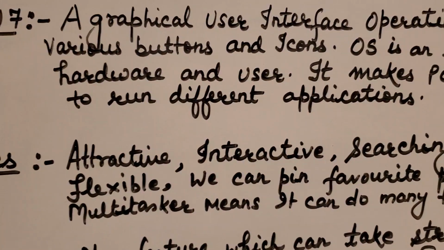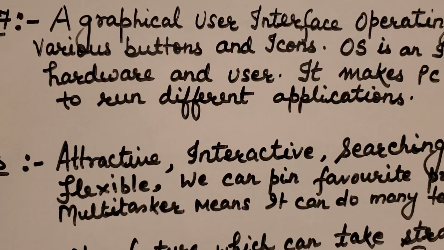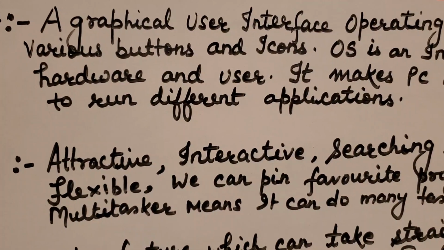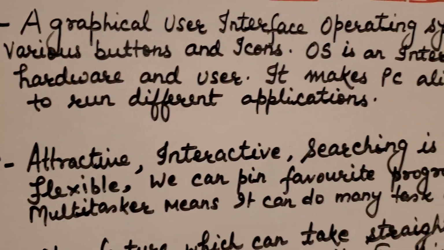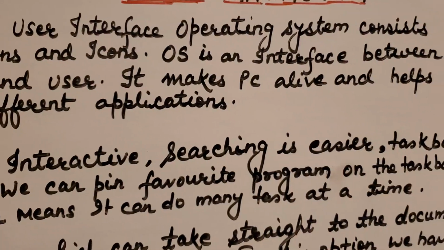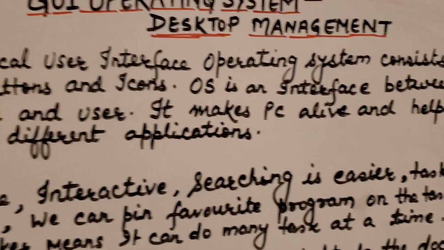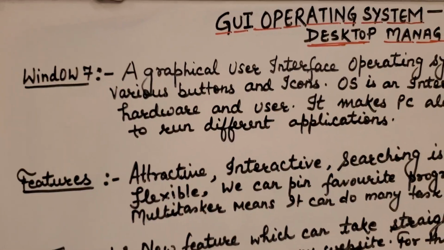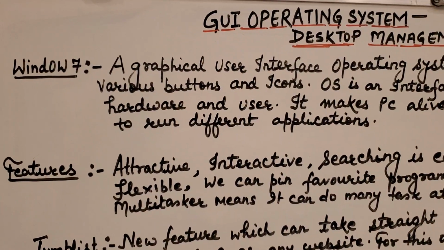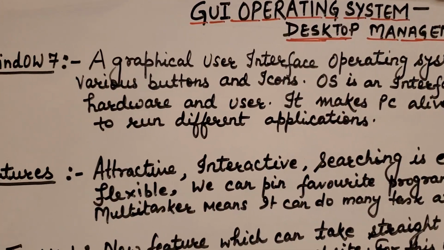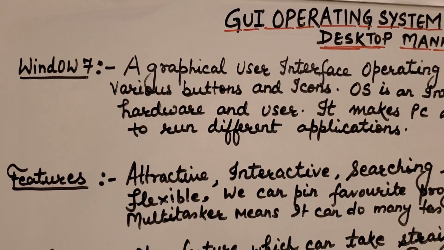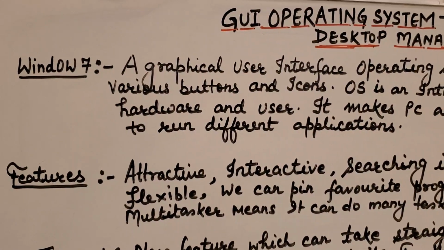Multitasker means anything which can do many tasks or much work at a time. So multitasker means it can do many tasks at a time. So we discussed two questions, you can say. Please write them down along with me. If you get any kind of problem, please mention it in my comment box so that I can help you.